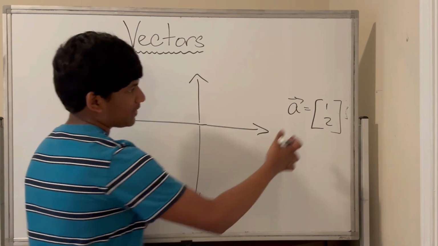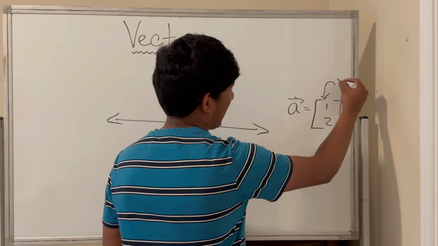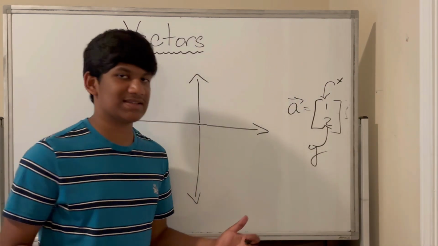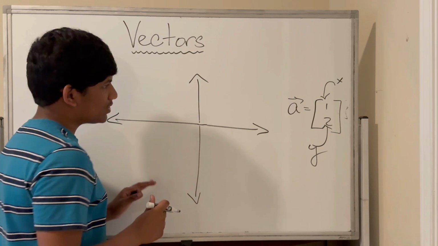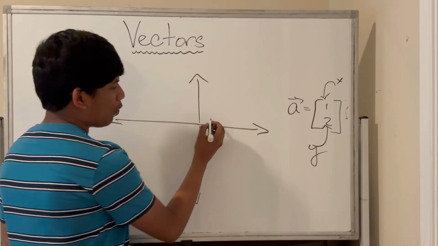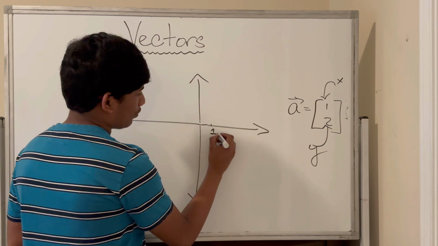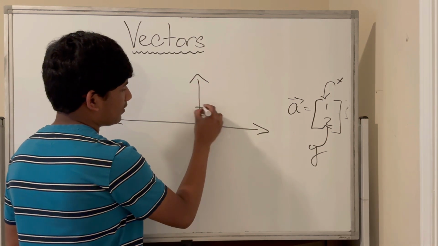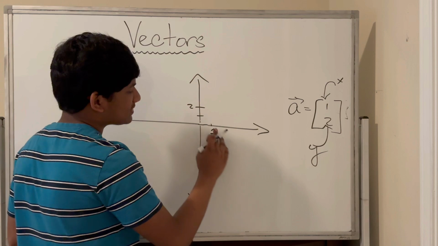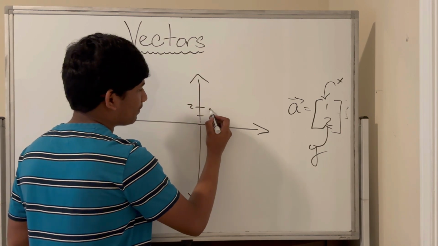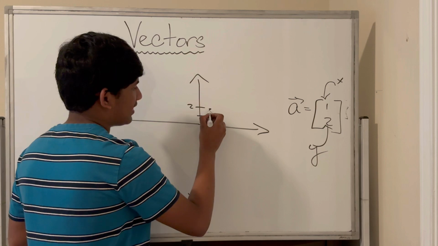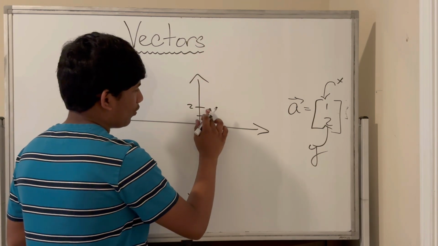So in other words, this represents the x-axis in a sense, and this represents the y-axis in a sense. So therefore, in order to draw this vector, we would have to go 1 piece to the right. So this is 1, and 2 up, 2 in the y. So 1 on x, and 2 in y, so that's the point over here. And we draw an arrow from the origin, ending at this point.